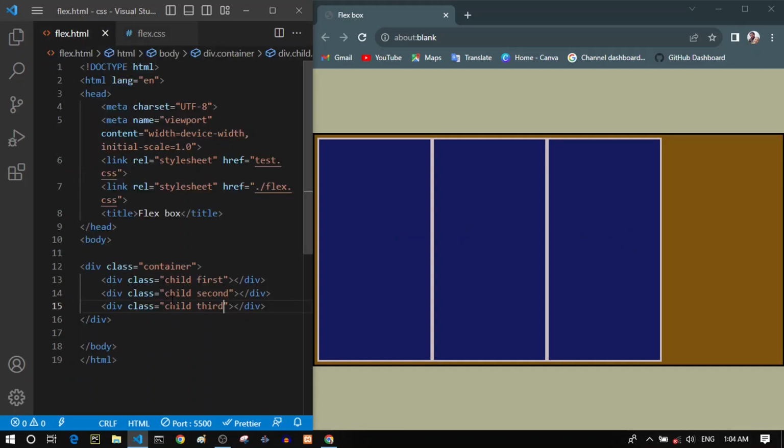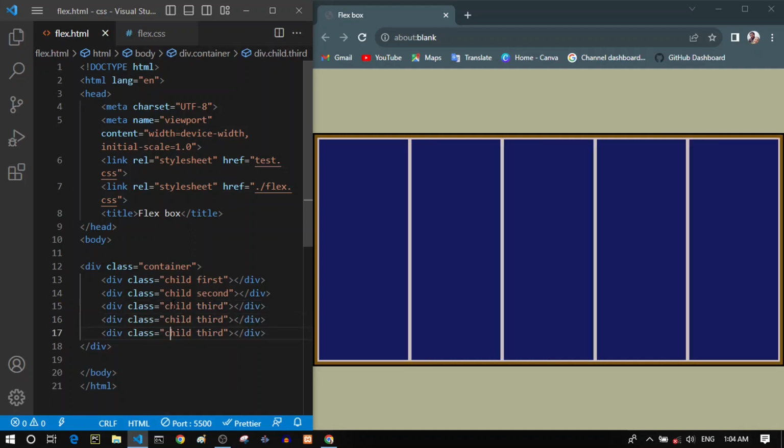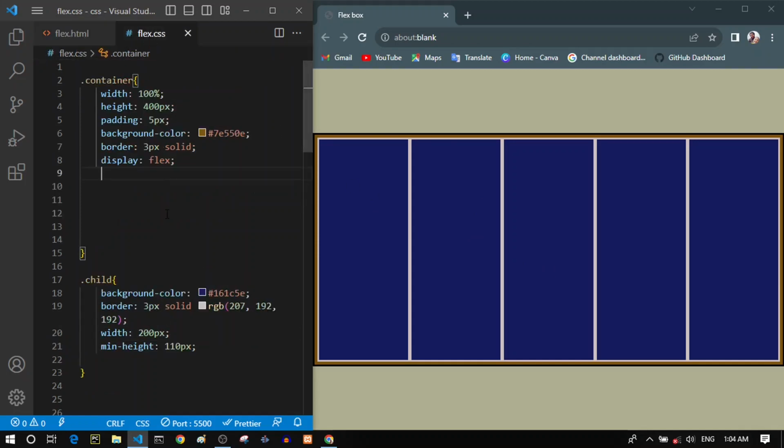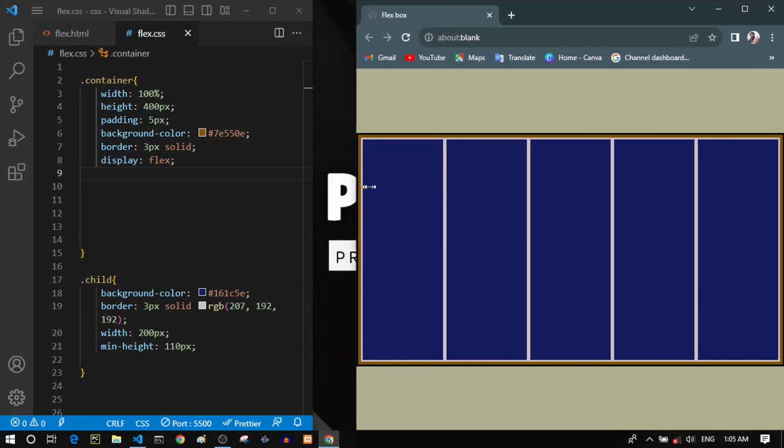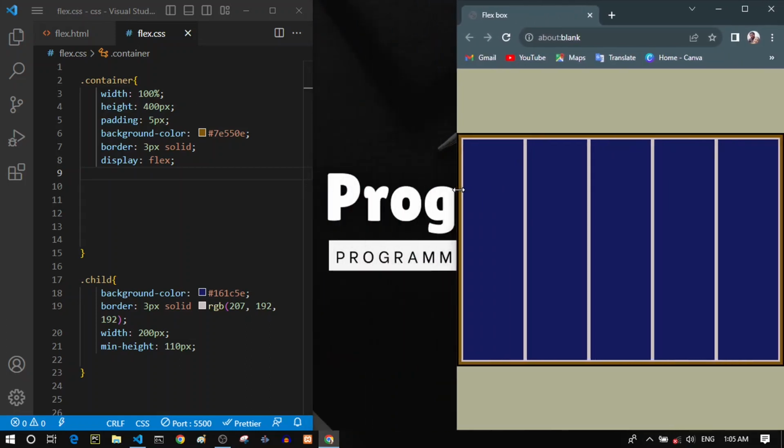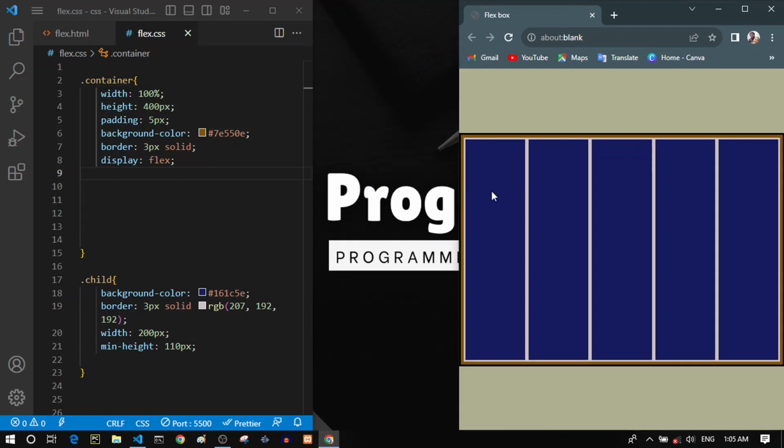To see it better, we should just duplicate some of these children elements. So now you can see that we have 5 flex items inside our container. We need to have more rows inside this container, but if I, for example, shrink the size of this browser, you can see that our items do not wrap to a new line.